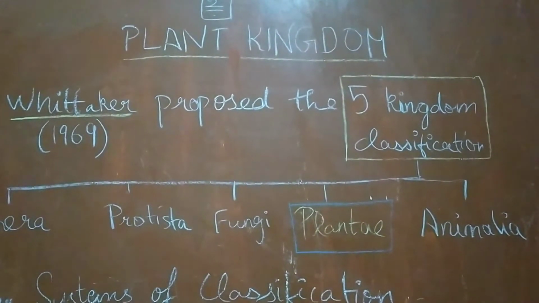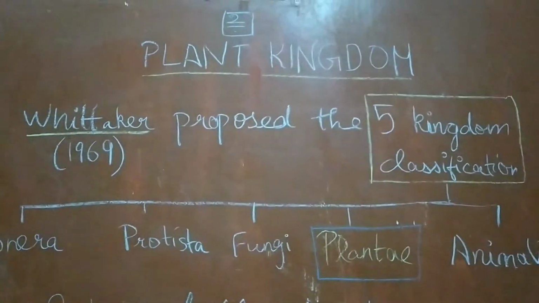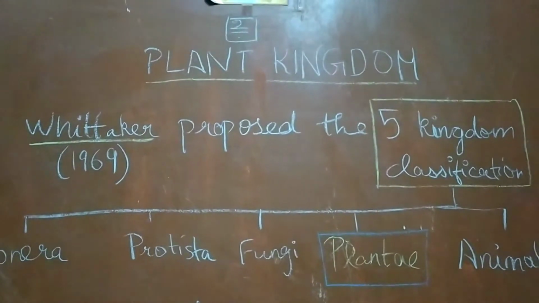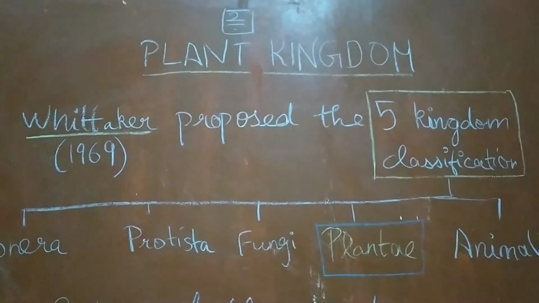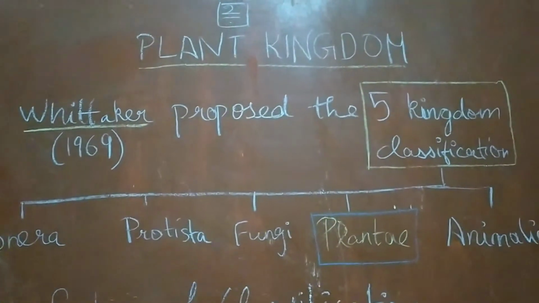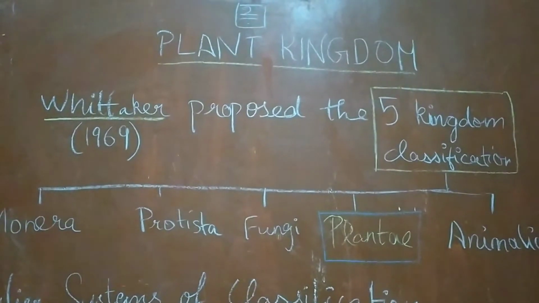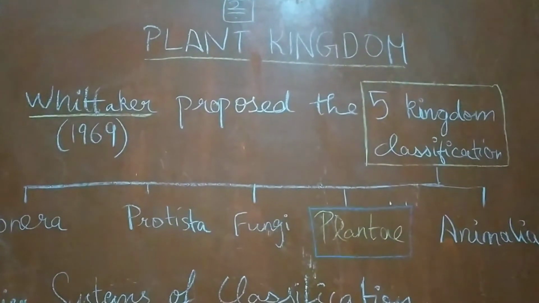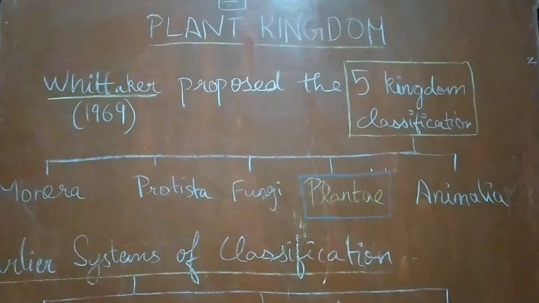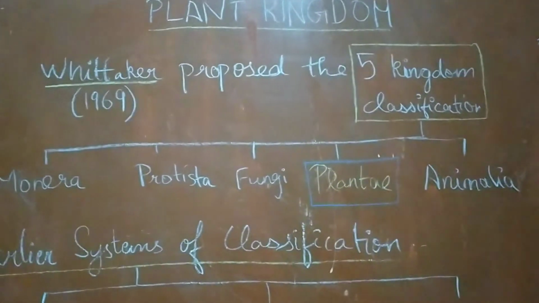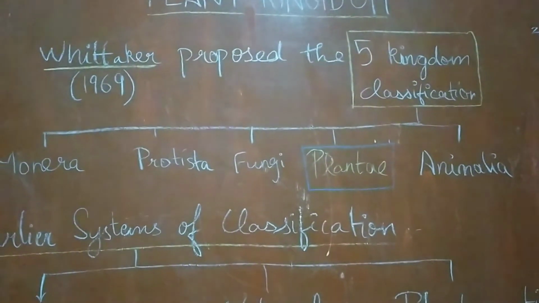Now we are going to learn about the lesson Plant Kingdom. Before going deep into the lesson Plant Kingdom, let us see the five kingdom classification which was proposed by Whittaker. Whittaker proposed his five kingdom classification in the year 1969. The five kingdom classification includes these five kingdoms named Monera, Protista, Fungi, Plantae, and Animalia.